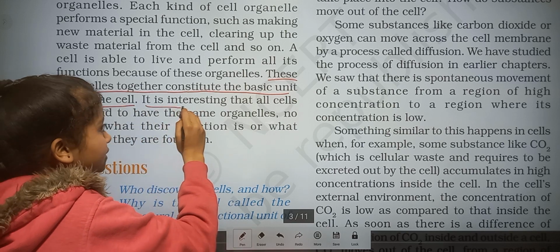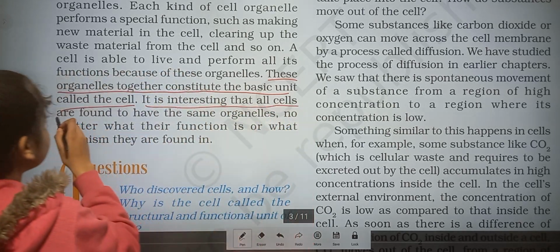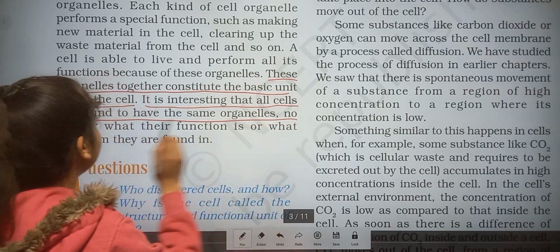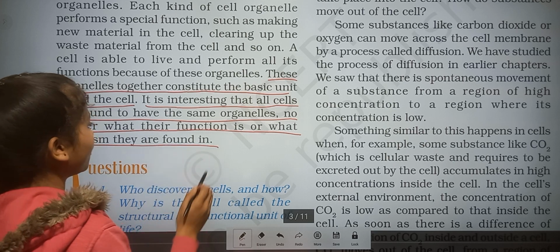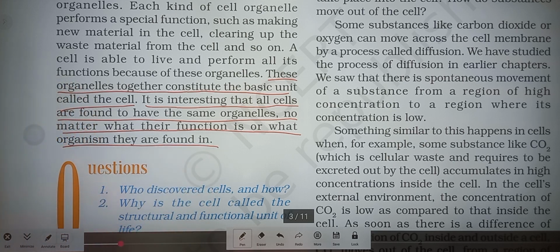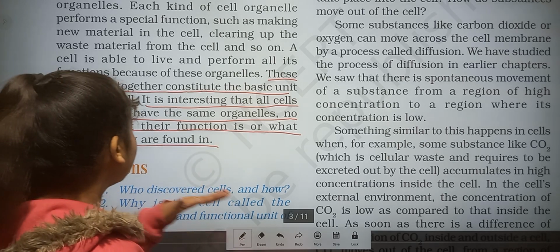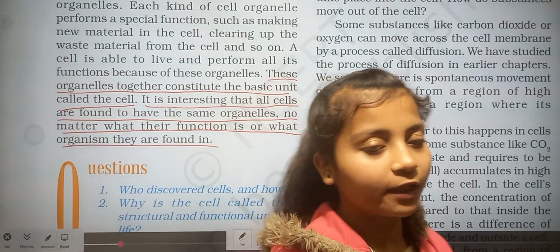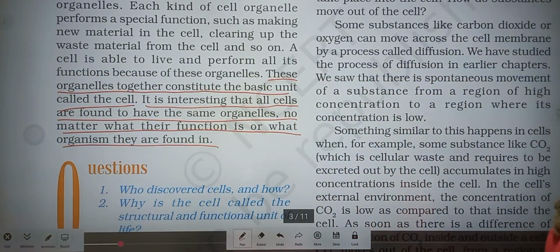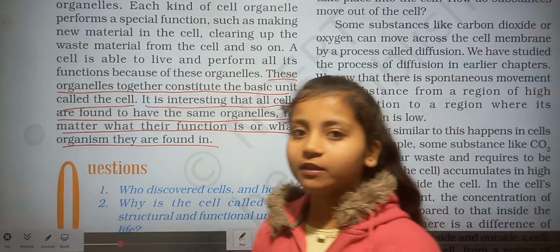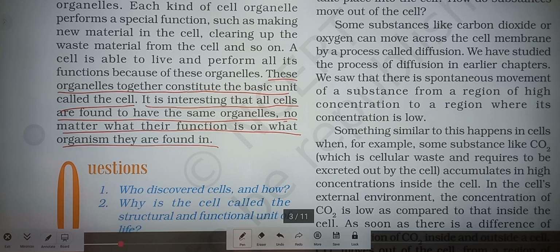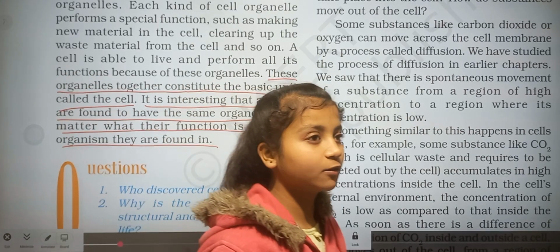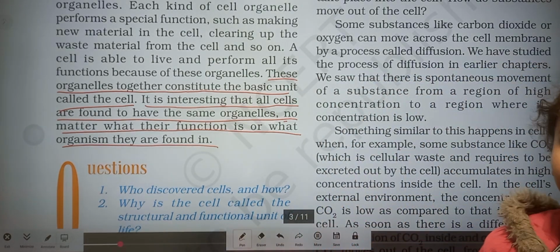It is interesting that all cells are found to have the same organelles, no matter what their function is or what organism they are found in. It means every cell has the same organelles, whether it is in a human or whether it is in a plant.